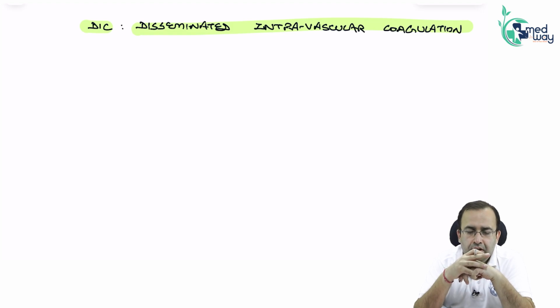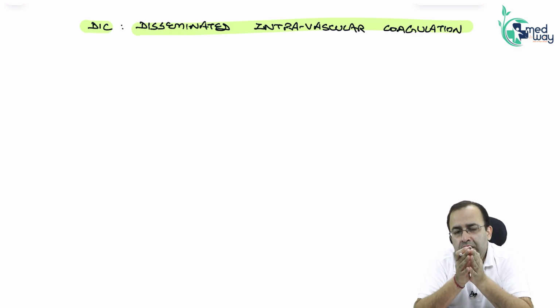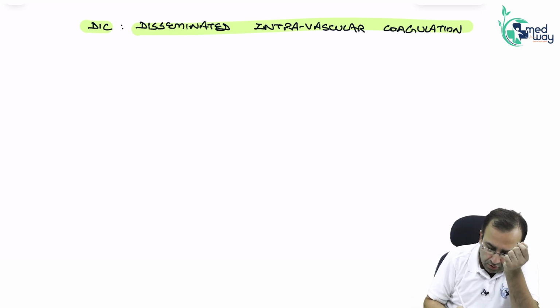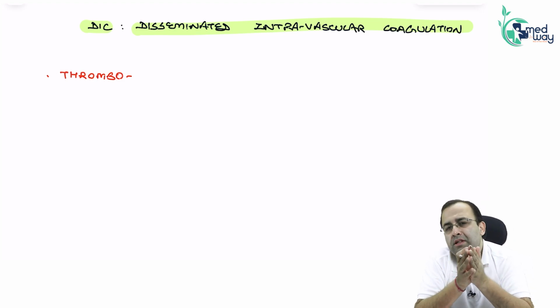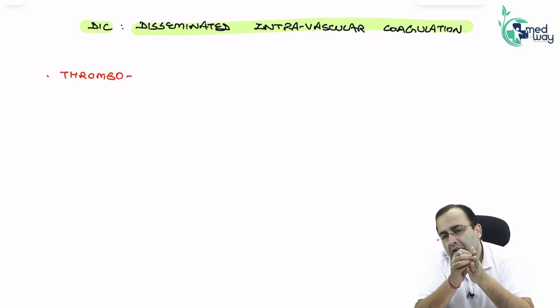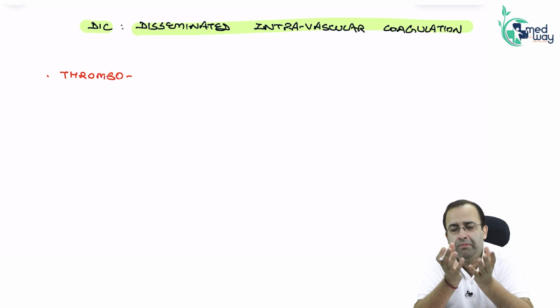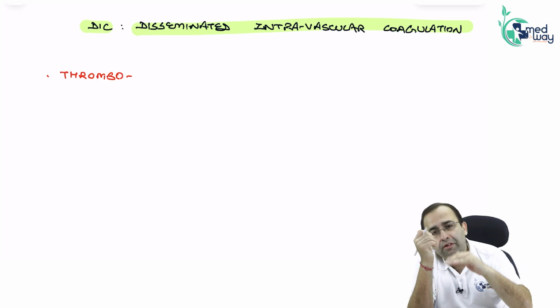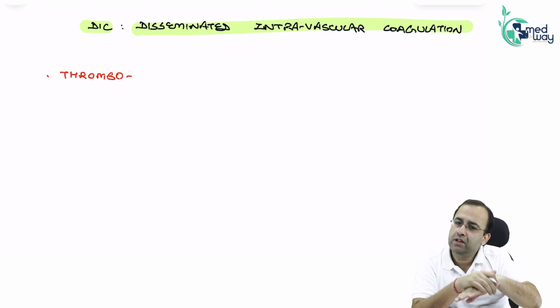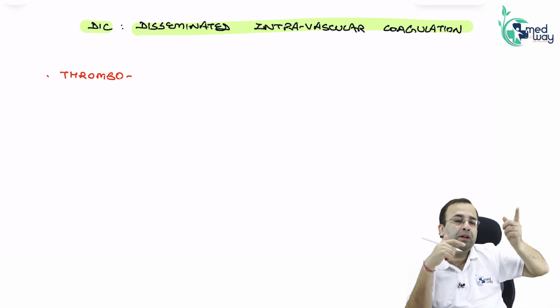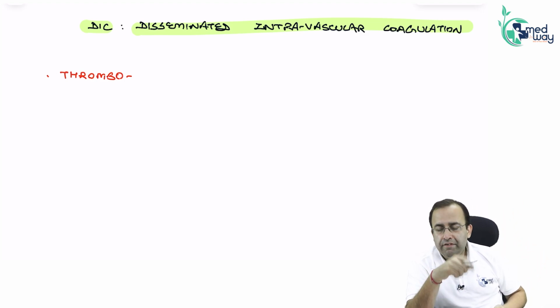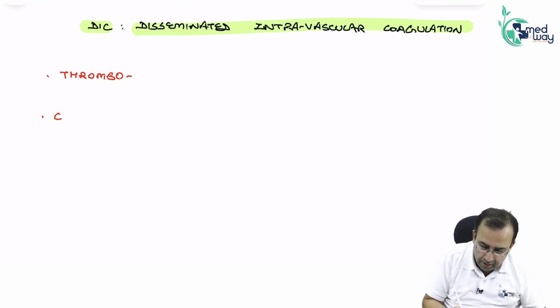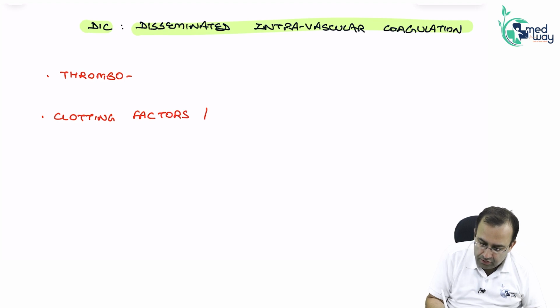So what happens is, there is thrombus formation in blood vessels. So it is a thrombotic disorder. What is a thrombus? It is an aggregate of RBC and platelet with a fibrin clot. So platelet count is reducing. As thrombi form, clotting factors are also reducing. Clotting factors reduce, platelets reduce. Remember, PT is increased and platelet count is low.